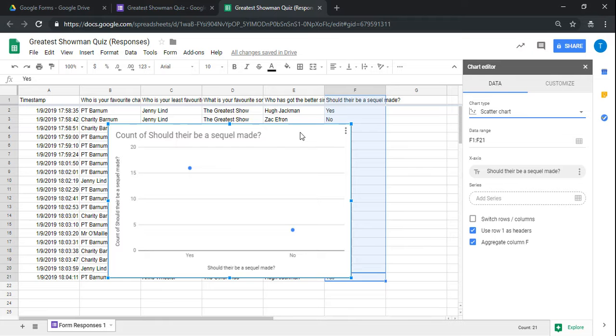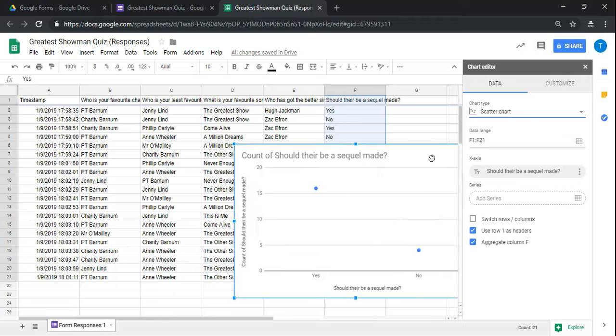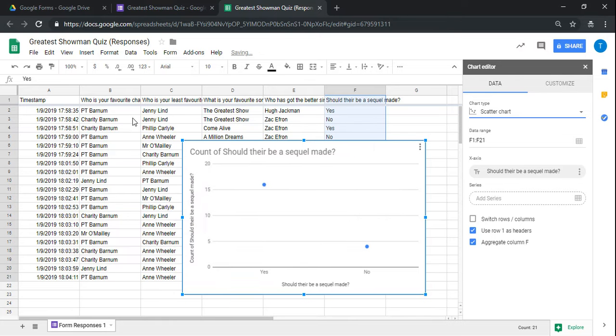So what we've been looking at in this video is how we can make charts quickly and easily from the Google Sheet that we've got the data from.